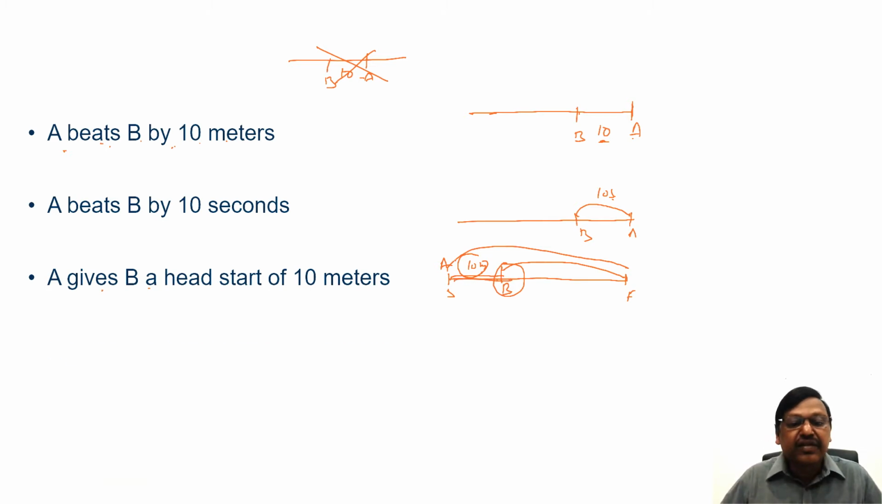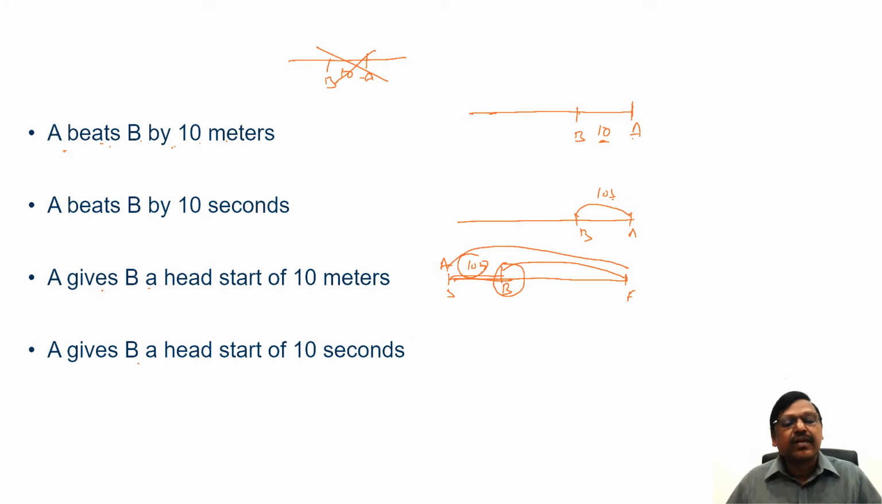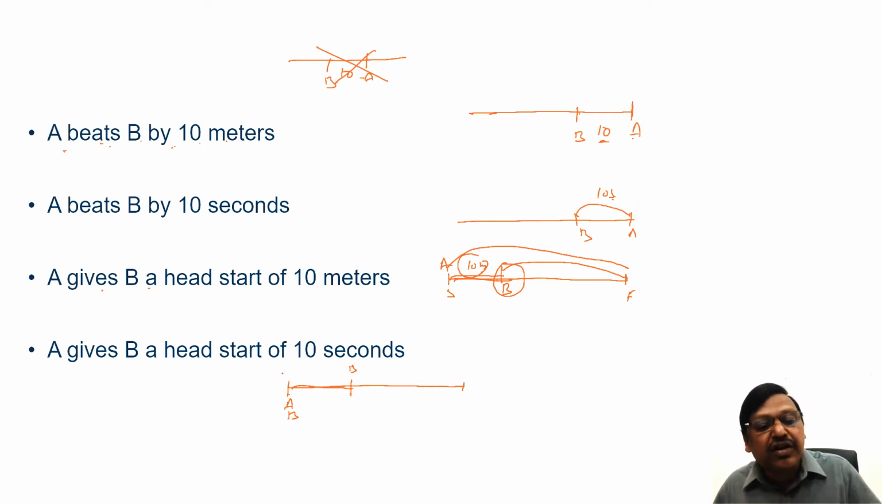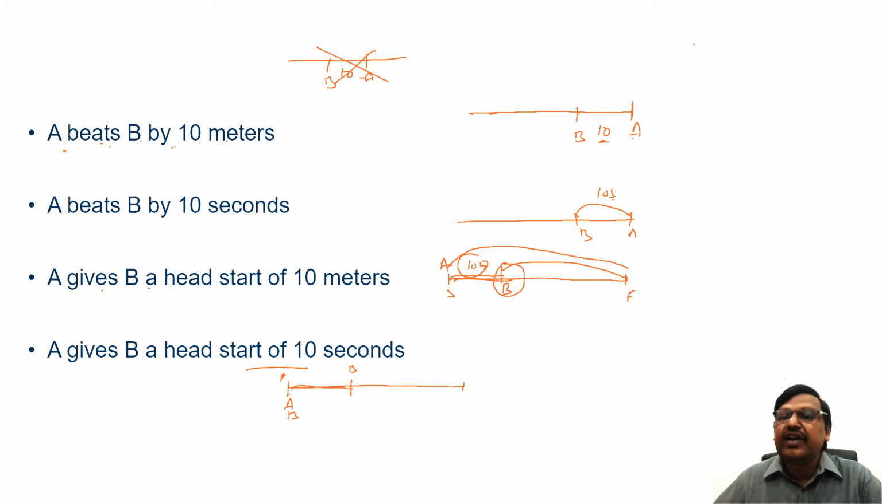Right, same thing, if you give a head start of 10 seconds, what do you mean by that? Both start here at the same point. So A will allow B to travel 10 seconds first. And then 10 seconds after B started, A will start. That's what you mean by saying that A gives B a head start of 10 seconds. These points, and as I said, ratio of distances traveled is nothing but ratio of the speeds. If you stick to these points, you can solve these linear race questions. We'll take up a couple of examples.